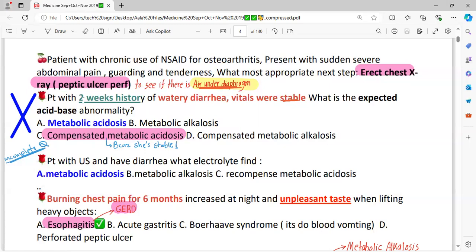Patient with a 2-week history of watery diarrhea, vitals are stable. What is the expected acid-base abnormality? Yes, if somebody is stable, then it would be compensated. If the patient is unstable, then obviously uncompensated. Stable patient: we know that in vomiting, metabolic alkalosis; in diarrhea, metabolic acidosis. So your best answer would be compensated metabolic acidosis since the patient is stable. So compensated.